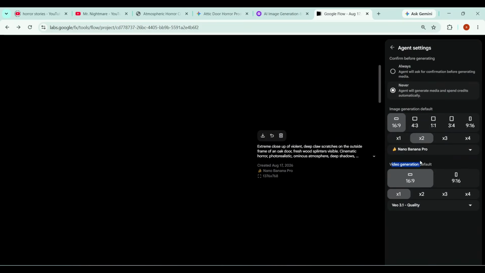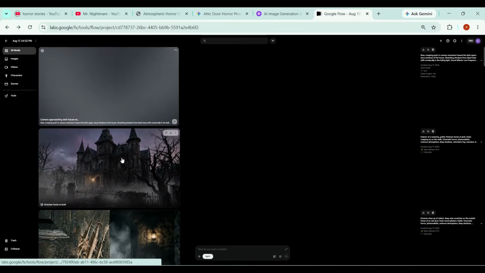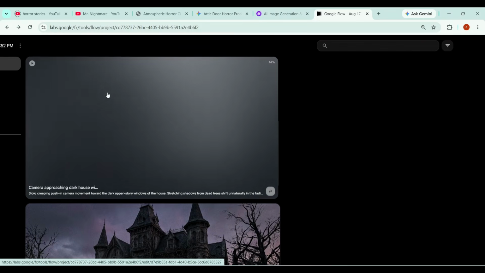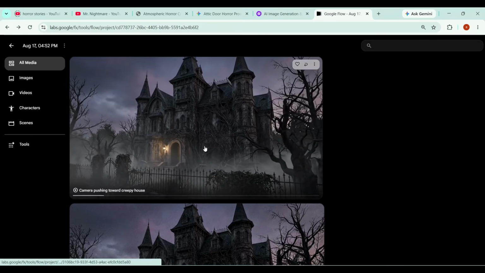Next, I'll open the settings. As you can see, the aspect ratio is set to 16:9, and I'll select 1 video per prompt. For the generation model, I'll stick with Veo 3.1 for high-quality results. Once everything is ready, I'll click Save to apply the settings. Now I'll click Generate, and as you can see, our first video has started generating. And within a few seconds, our video is ready. Let's watch the result.